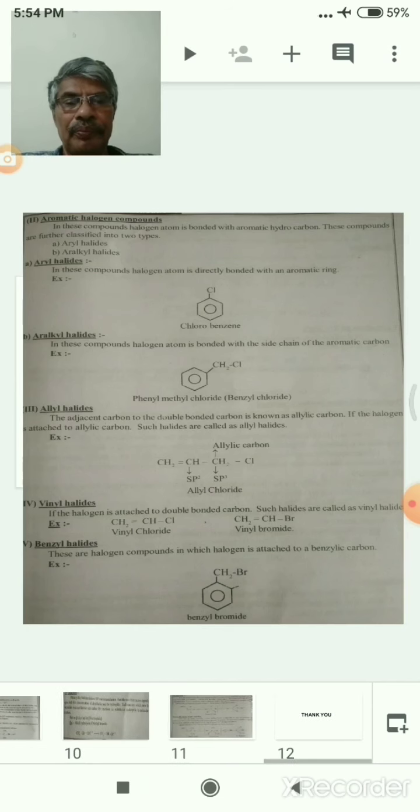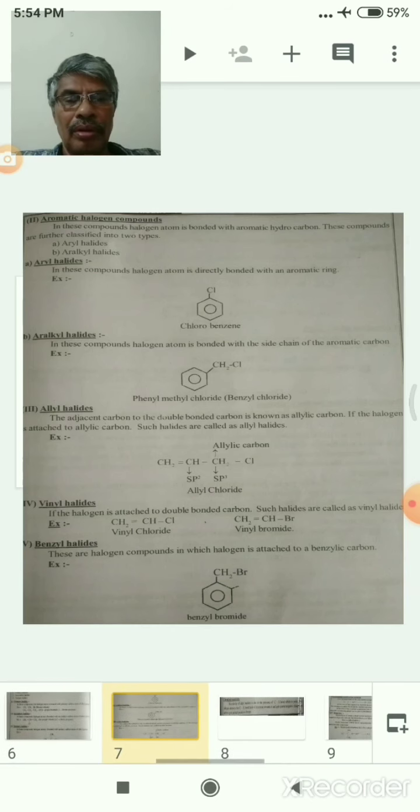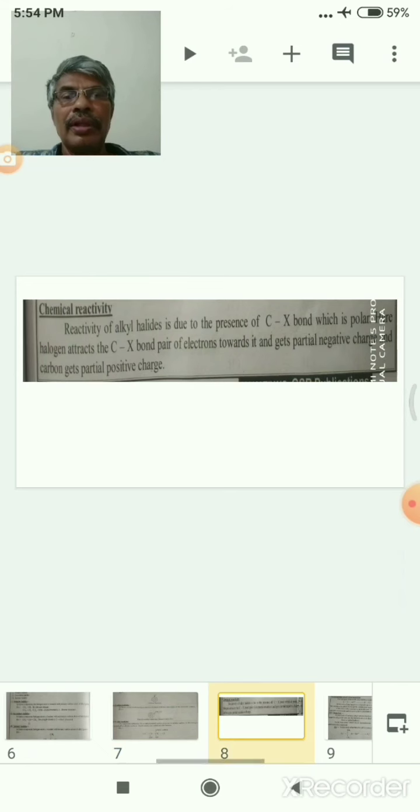Now the chemical reactivity of alkyl halides. The reactivity of alkyl halides is due to the presence of the carbon-X bond, which is polarizable.